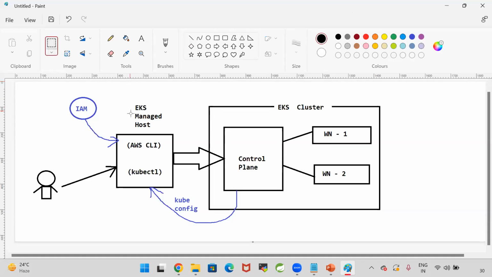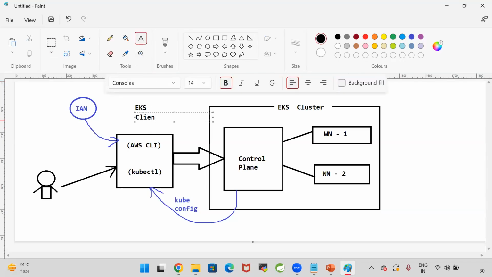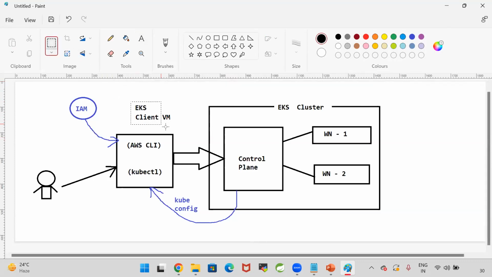Simply, I can call this the EKS managed host, or the EKS client VM. What is the meaning of EKS client VM? This machine is acting as a client to communicate with the EKS cluster.